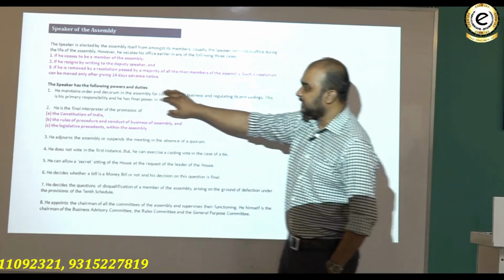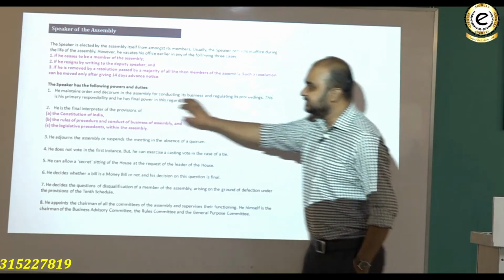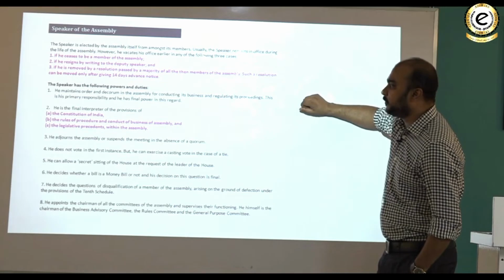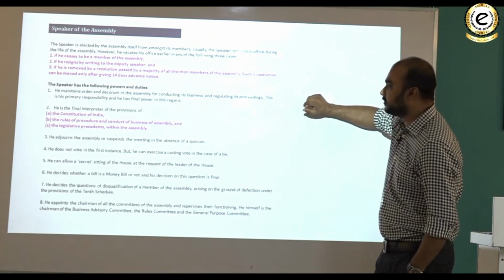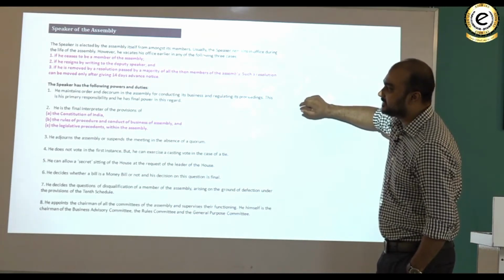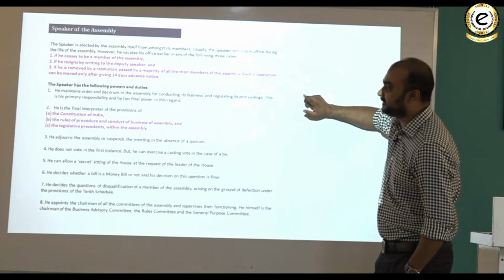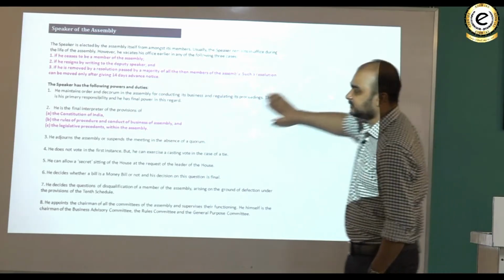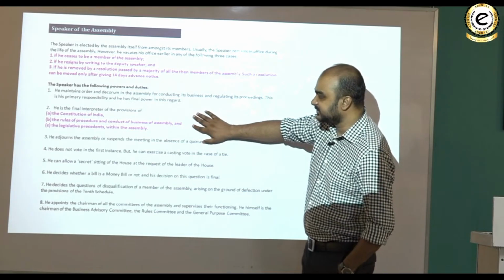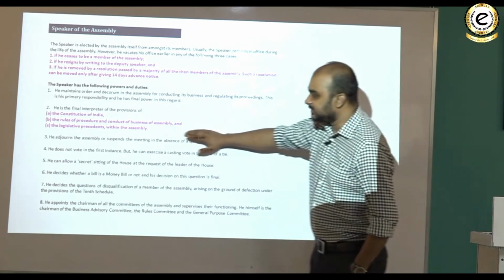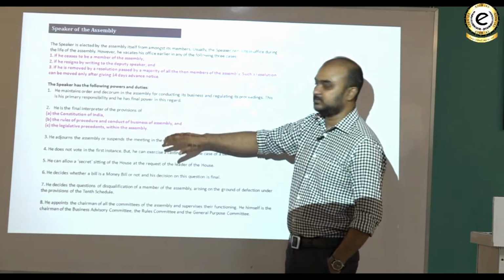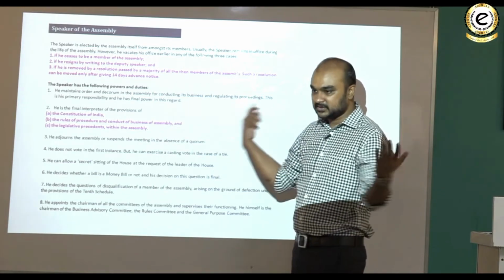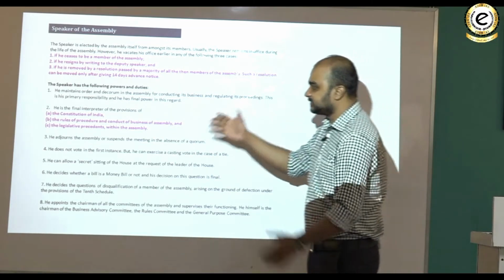The Speaker has the following powers and duties. He maintains order and decorum in the assembly for conducting its business and regulating its proceedings. This is his primary responsibility, and he has the final power in this regard. He is the final interpreter of the provisions of the Constitution of India, the rules of procedure and conduct of business of the assembly, and the legislative precedents within the assembly. It means everything, whatever happens within the confines of the assembly, the Speaker takes a final call on it.